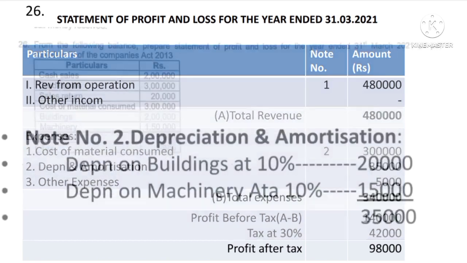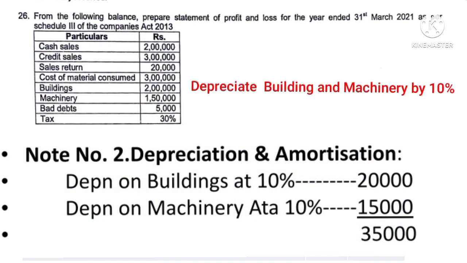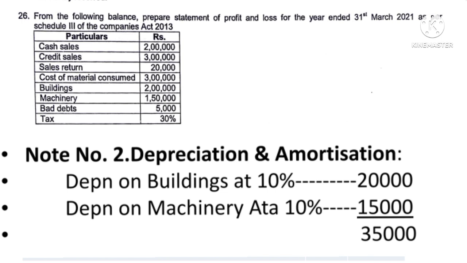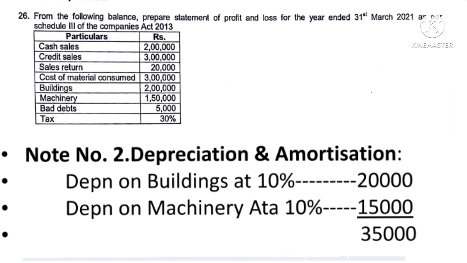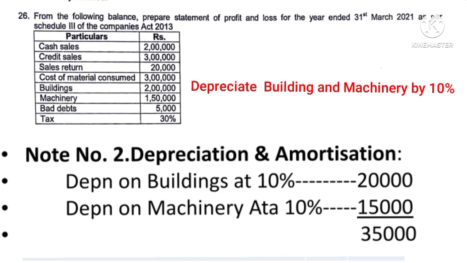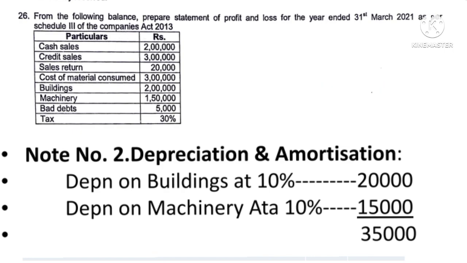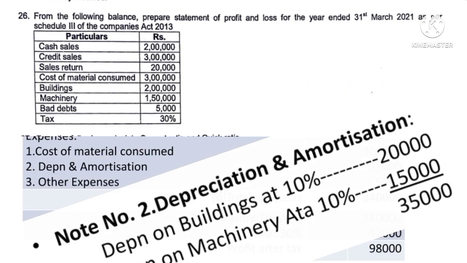Then depreciation and amortization, it is not printed here, I have given on the side of the problem. You have to depreciate building and machinery at 10%. So you prepare a note. So note number 2 is prepared. See here, depreciation on building at 10% means it comes to 20,000, and then depreciation on machinery at 10%, it comes to 15,000, total 35,000. So therefore depreciation and amortization, note number 2 is equal to 35,000.